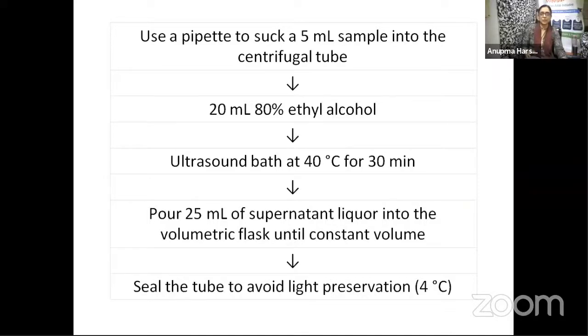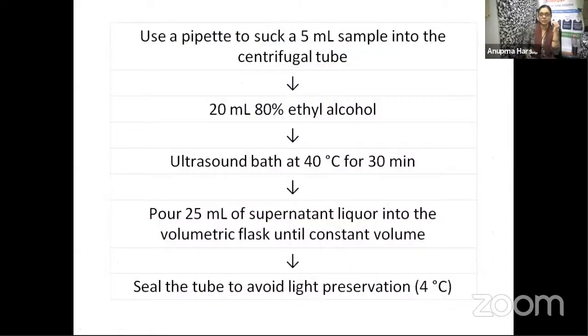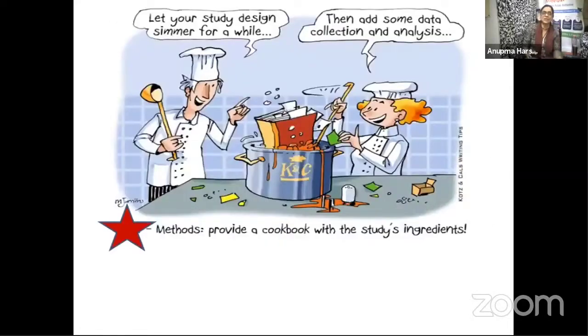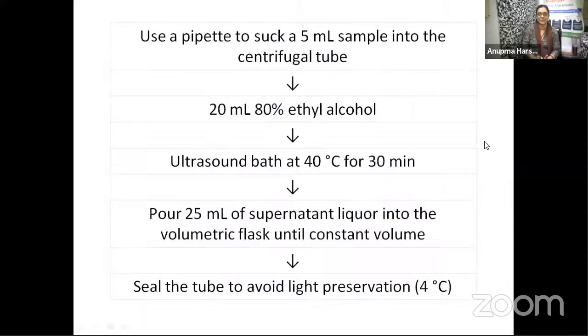Now here you can see that what figure 1 showed has been mentioned here. The juice yield was so much, the initial potato was taken so much, and so on, has been mentioned here. Now can you see the legend is so very exhaustive? However, if I had just put the image, can you see here? It was more self-explanatory than the text, which may be quite confusing because of the large text content that it has.